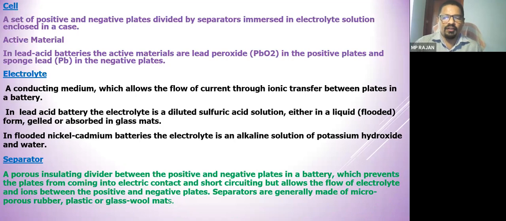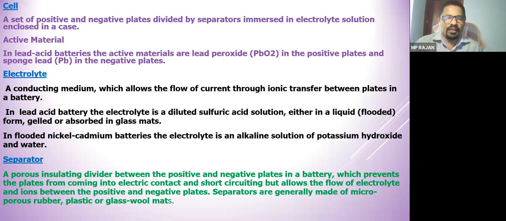Separator, already explained, is the insulating device. It's an insulating material separating the positive plate and negative plate. Between each positive and negative plate, there will be one separator. The specialty of the separator is that it should be porous. It should not allow contact of the positive plate and negative plate, but it should allow the flow of electrons or ions through the separator.